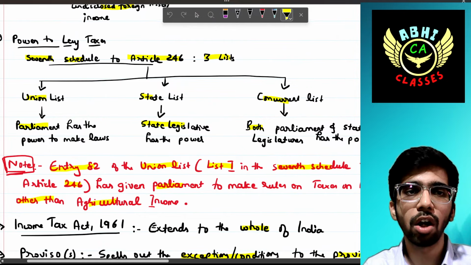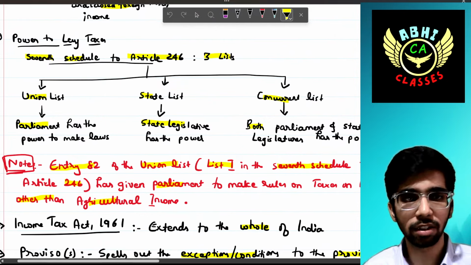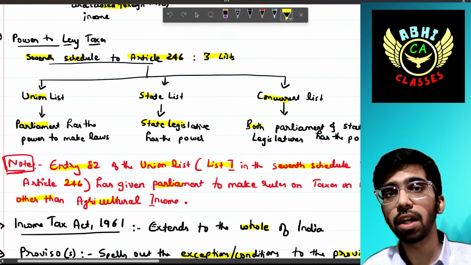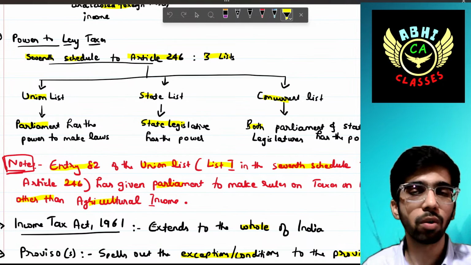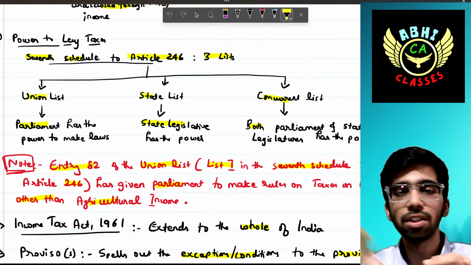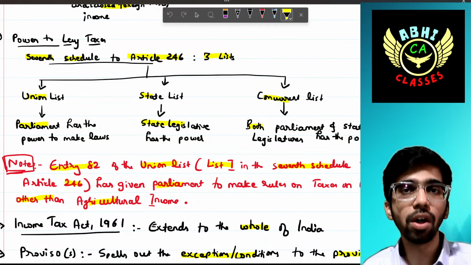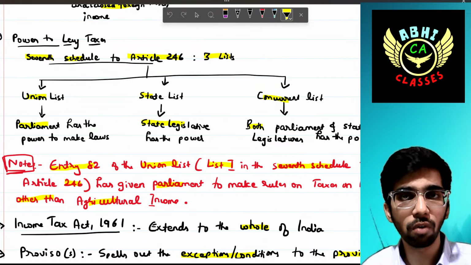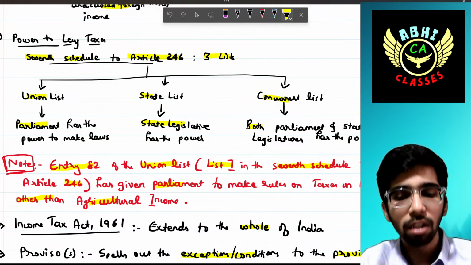Okay. Next, who has the power to levy the tax? 7th Schedule, it can be asked in MCQ. The 7th Schedule to Article 246 contains 3 lists: Union List, State List, and Concurrent List. Under the Union List, there are some items on which Parliament has the power to make the rules.